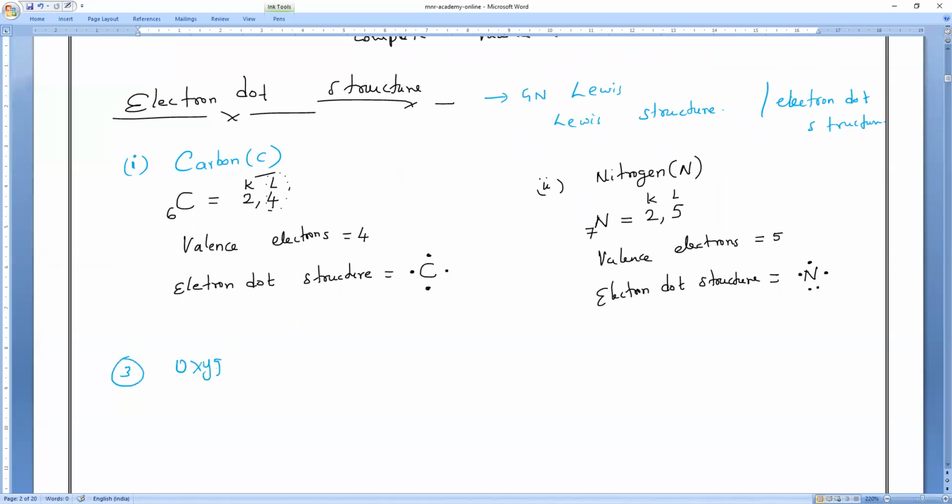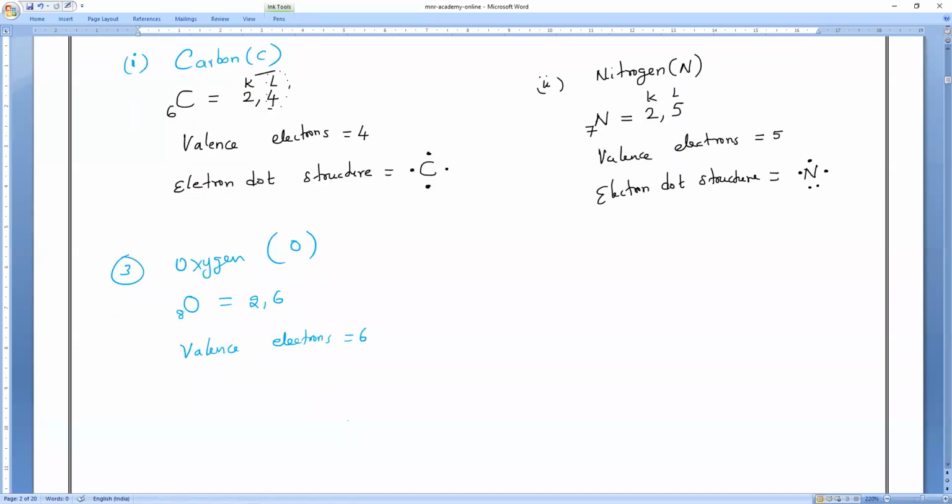Oxygen, tell me fast. Oxygen symbol. O. Yes. What is the oxygen electronic configuration? Sorry, atomic number. 8. So 2, 6. So tell me valence electrons. Valence electrons are 6, all of you. Valence electrons are 6.